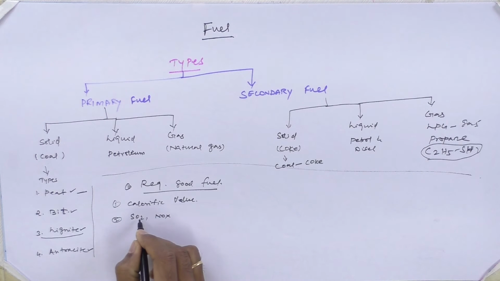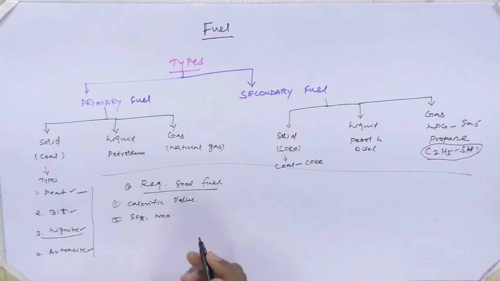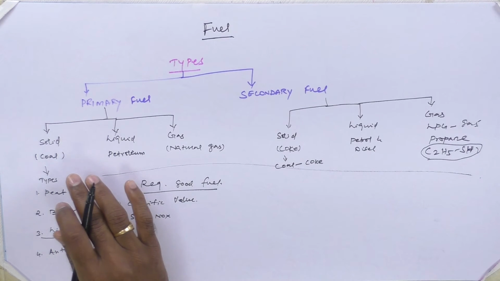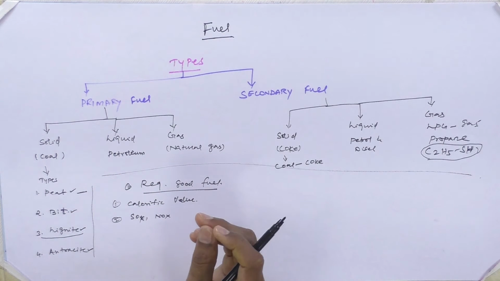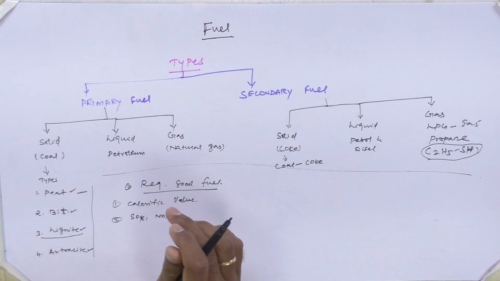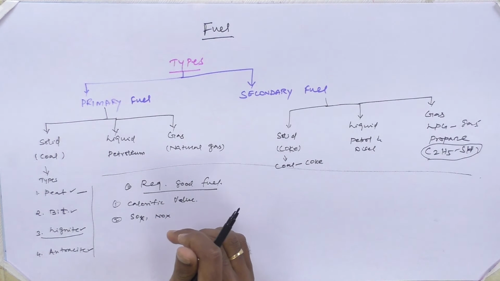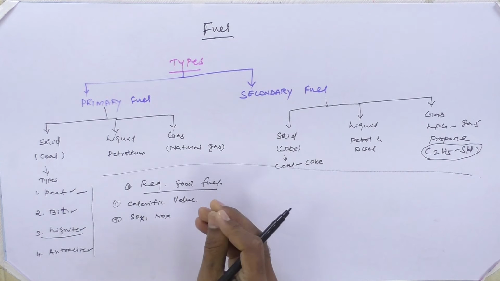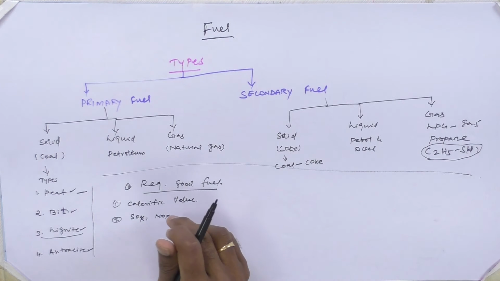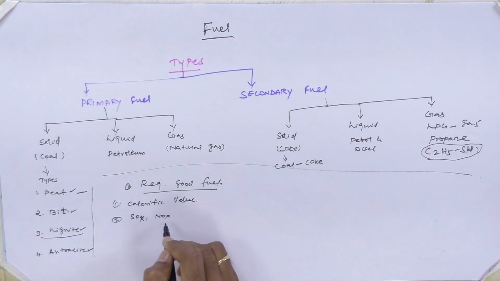Basically, the X stands for maybe 1 or 2. Solid fuels like coal were found to have much sulfur and nitrogen content. So when you burn this fuel in atmospheric conditions, they emit much sulfur and nitrogen oxides.